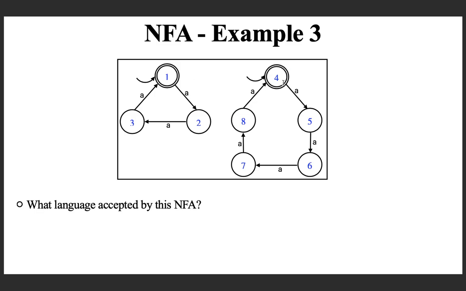Similarly, you can observe that if you start here, you can accept only if the length is a multiple of 5. And hence the language is the set of all strings over the singleton alphabet set A such that the length of the string is a multiple of either 3 or 5.